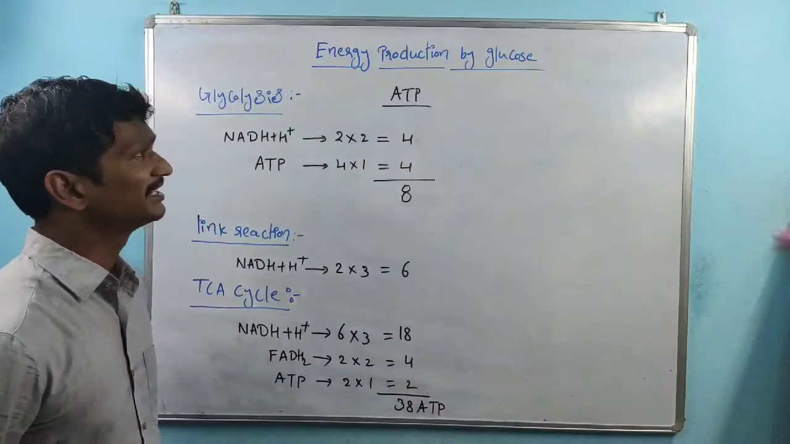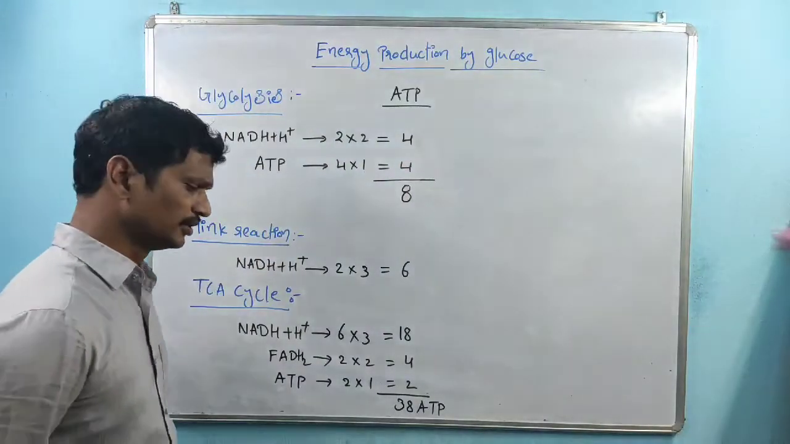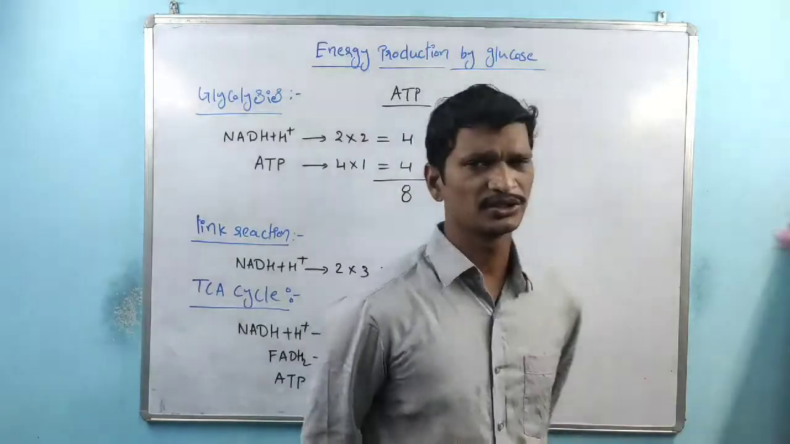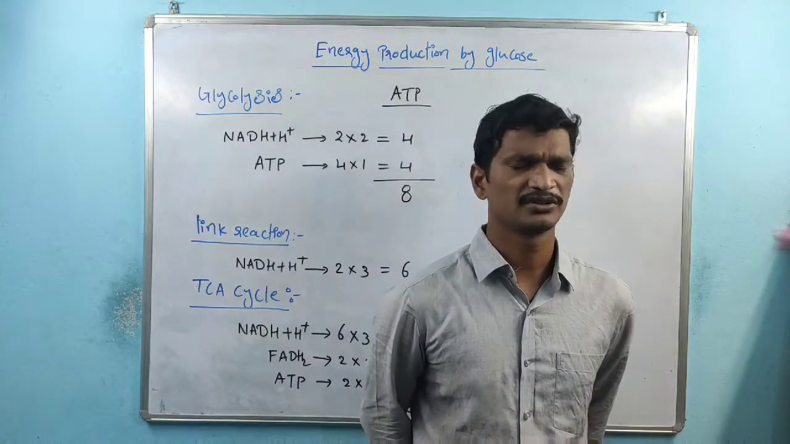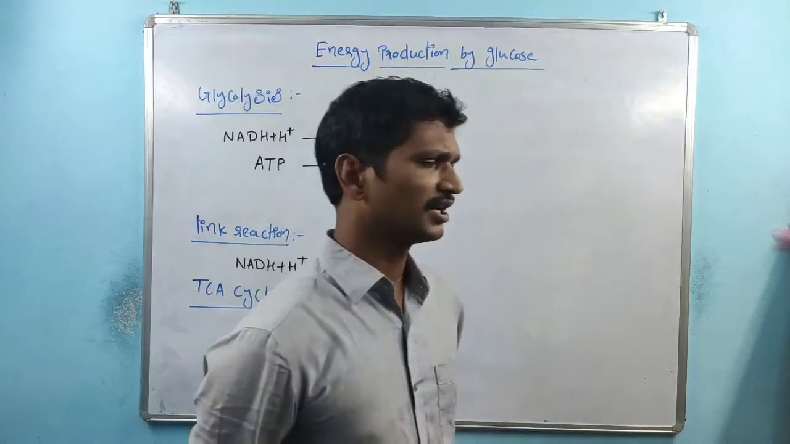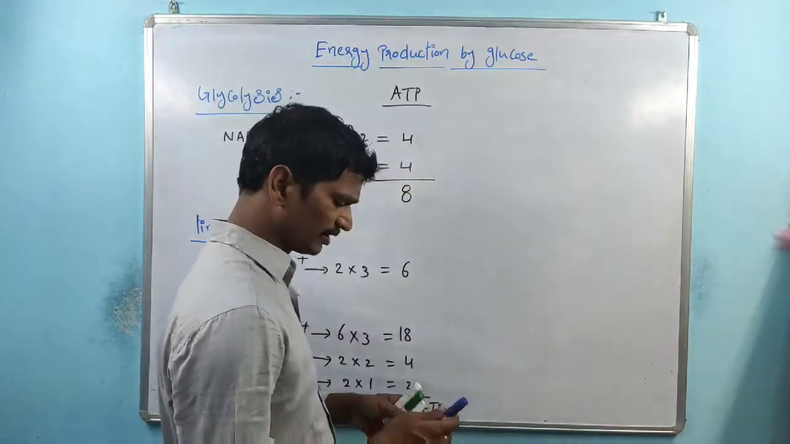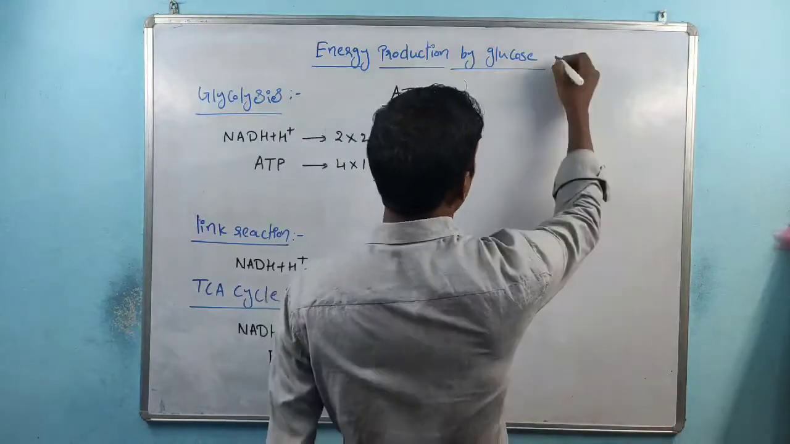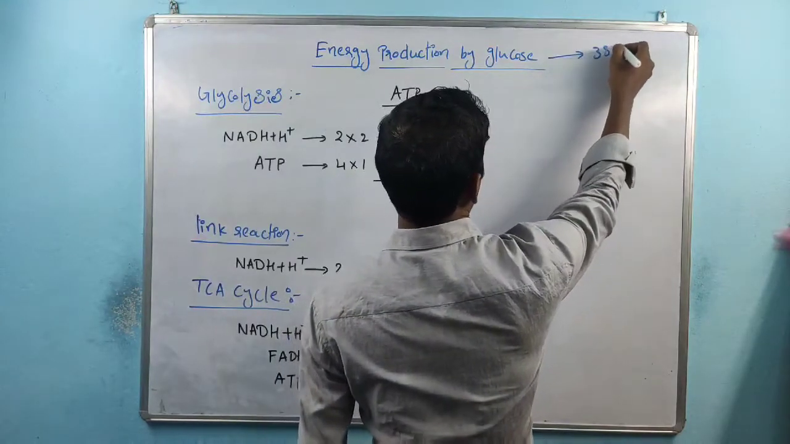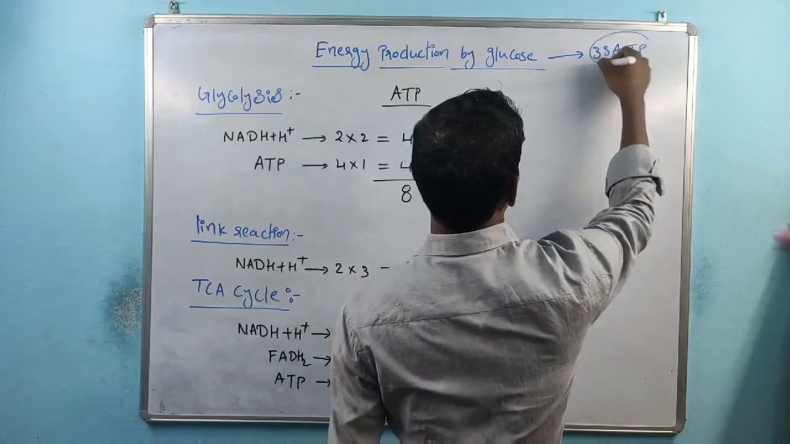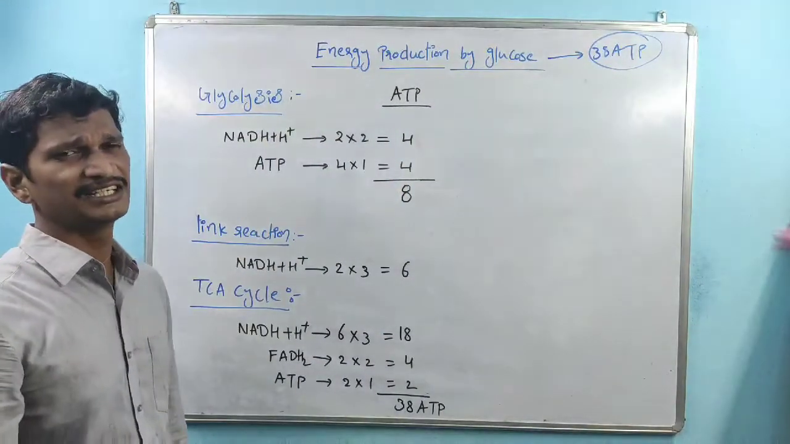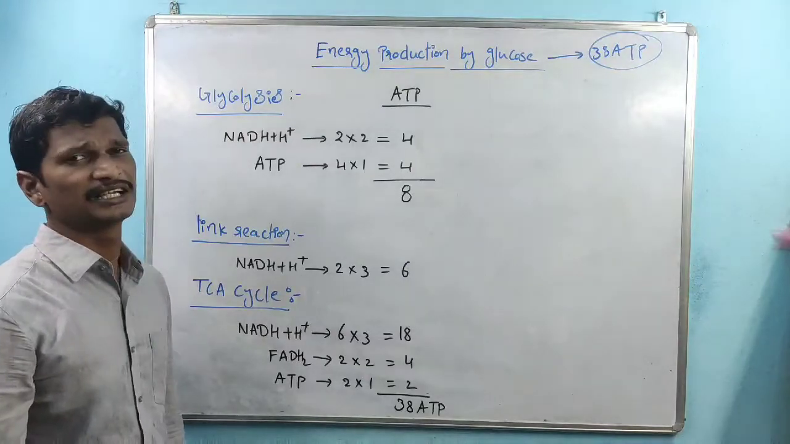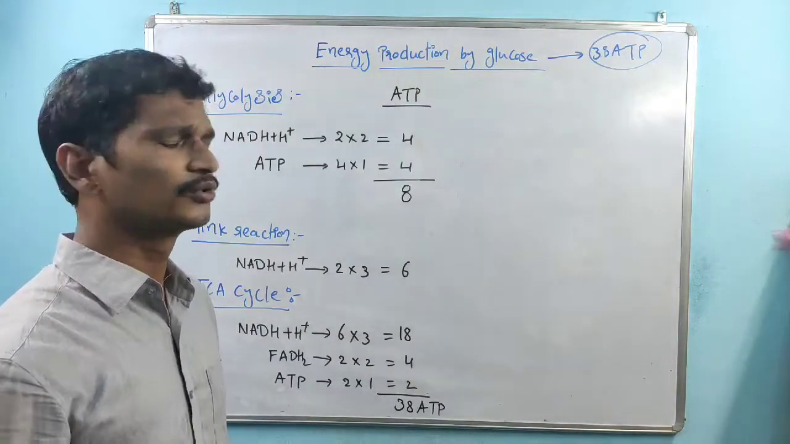Coming to the energy production by glucose. If the glucose undergoes the oxidation process, within that oxidation process, for one glucose molecule's complete oxidation, 38 ATPs are produced. So how are the 38 ATPs produced by the complete oxidation of glucose?